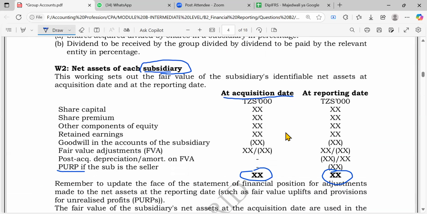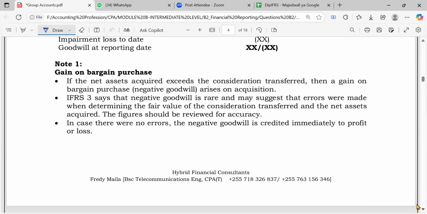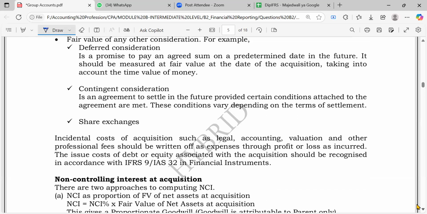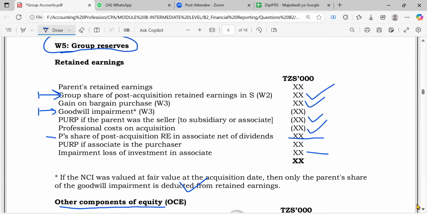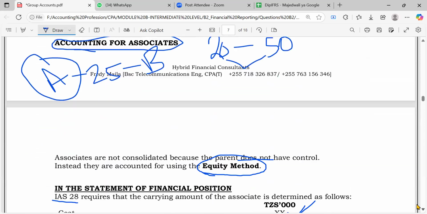And the post-acquisition, like I told you, you take the total at the reporting date minus the total at the acquisition date. So after getting that difference, if you are owning maybe 25%, you take 25% of that figure and go on and place it on what?